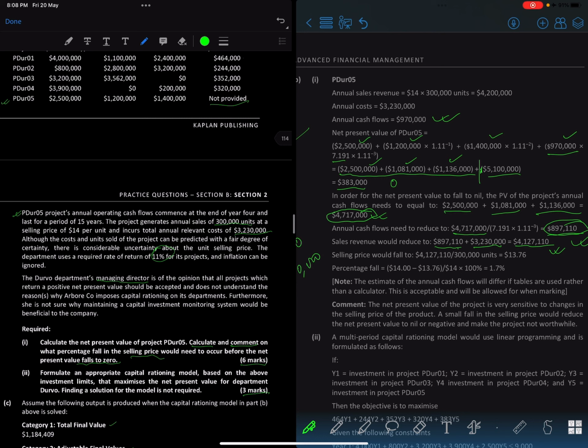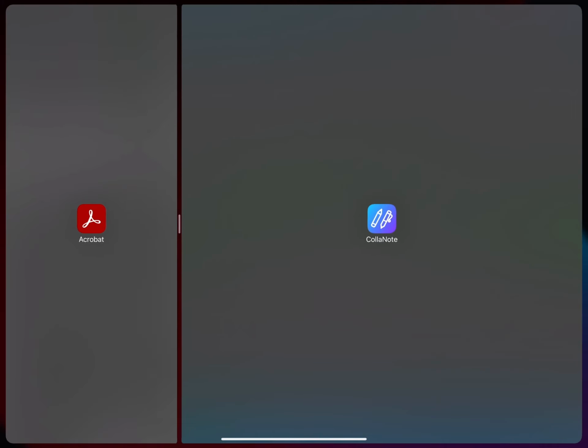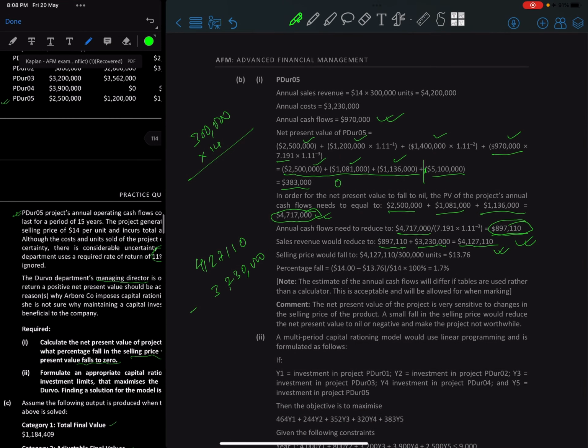And then after that, what do we need to have? Basically it's fallen down to that much, right? It's fallen down to that much. Let's just say the price is 14, right? So the annual cash flow has to, we need to increase it. Or let's just say the sales revenue has to be increased by how much?